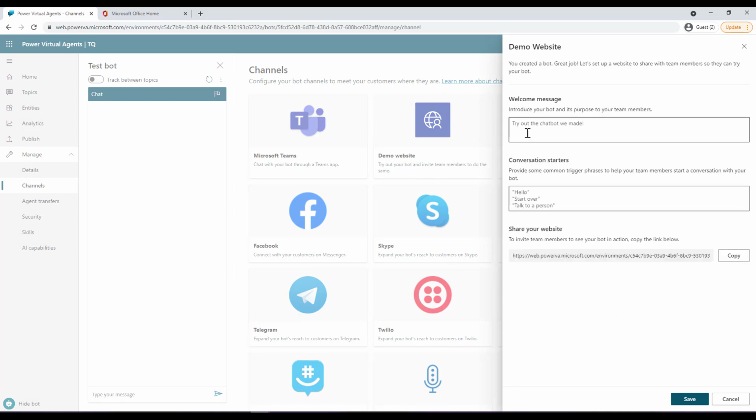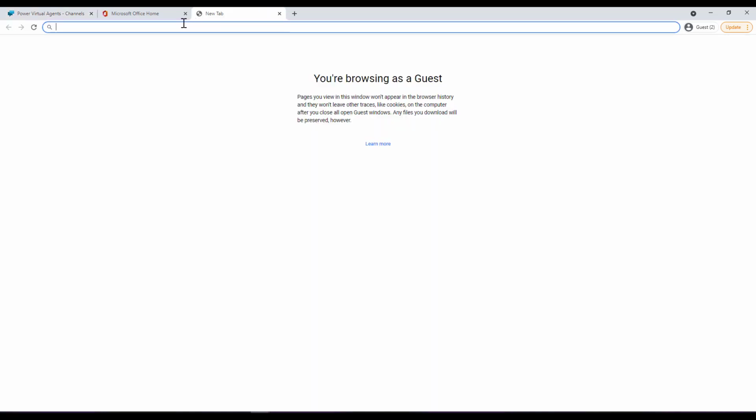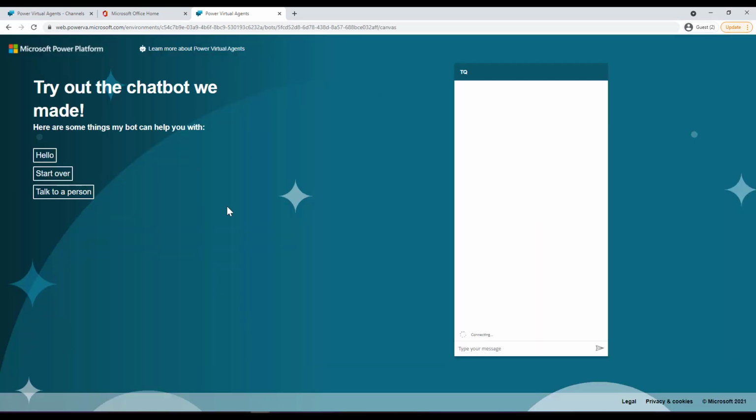You can actually configure what you want to see in the welcome message because this is a shareable link. You can show it to your peers and then they can test it out as well. These are some conversation starters, so you can edit these and you can copy the shareable link to your clipboard. And if you make your changes, make sure to save the changes as well. All right. And when you paste this link over here and enter it, you will see that the demo website link is available here. Okay.